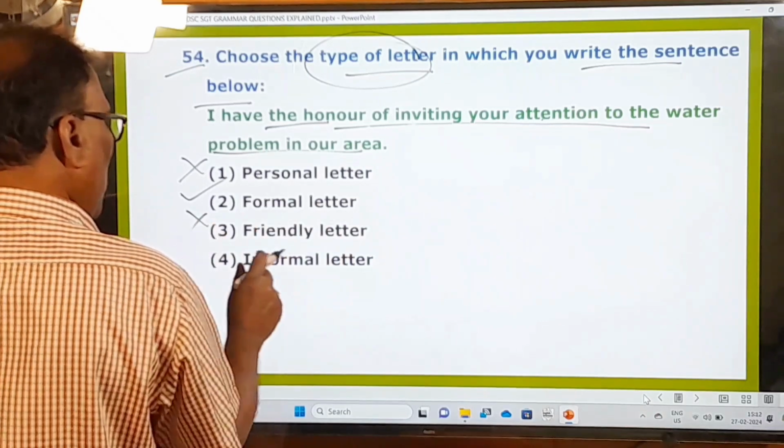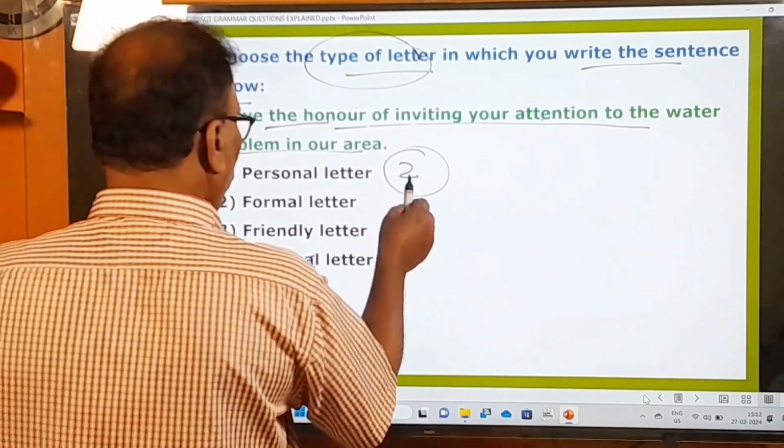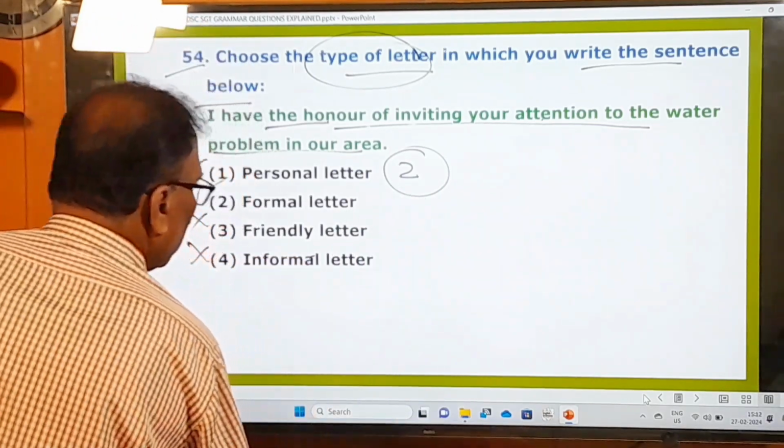Friendly letter, no. Informal letter, no. Only the formal letter. And that's why your answer is number 2, right? And now let's move on to the next question.